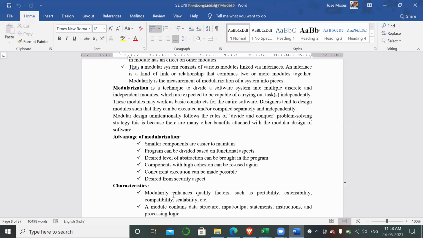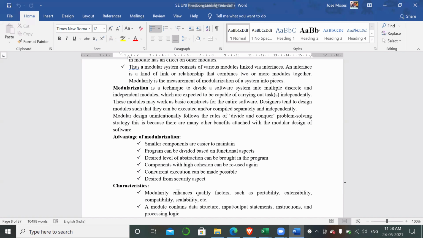So what is modular? Modular is nothing but to enhance or modify as per your requirements. We divide it into independent modules, and those modules perform their own tasks independently. That is called modularity.